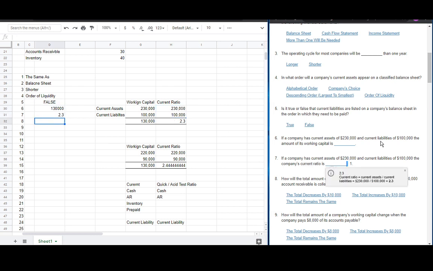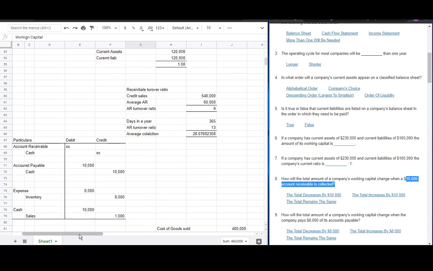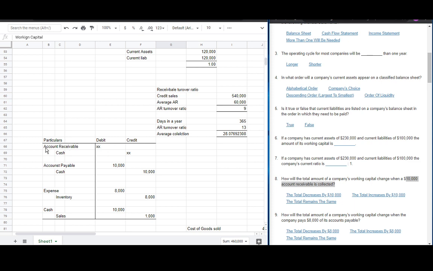Correct. So number 8, how will the total amount of a company's working capital change when the 100,000 accounts receivable is collected? Assume in the earlier example that it decreased by 100,000. Accounts receivable decreased, because this is the journal entry, but cash increased.